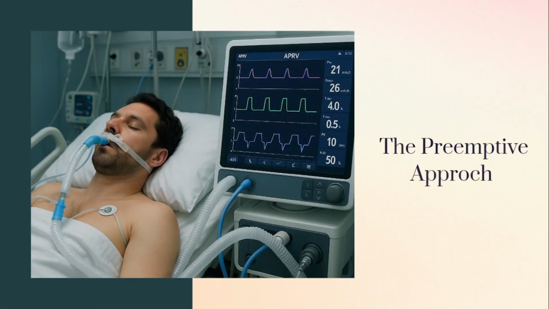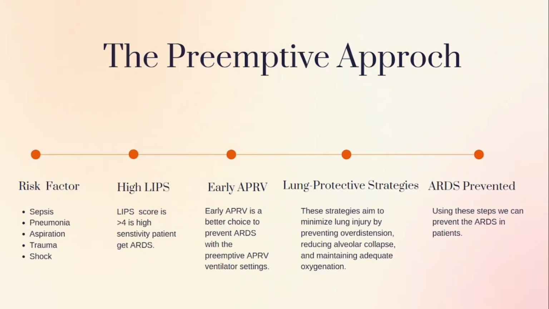Now we will come to the preemptive approach. What things can we do to prevent ARDS? First, we make sure of the risk factors and high LIPS, and use early APRV as a lung protective strategy, and we can prevent ARDS. The risk factors are sepsis, pneumonia, aspiration, trauma, shock, and so on. About LIPS, I will tell you later. Normally, a LIPS score greater than 4 means the patient is at high risk of getting ARDS.